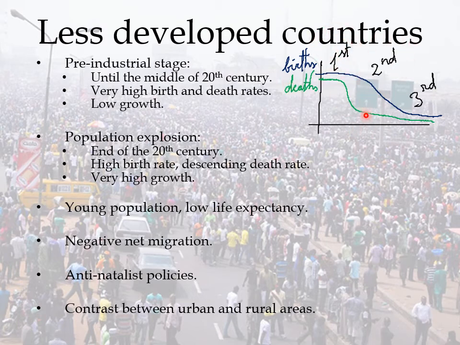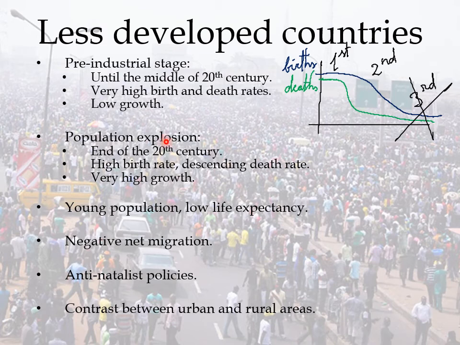This was the pre-industrial stage, the population explosion, and the modern regime. These less developed countries haven't reached this final stage, and that explains a lot about their situation.